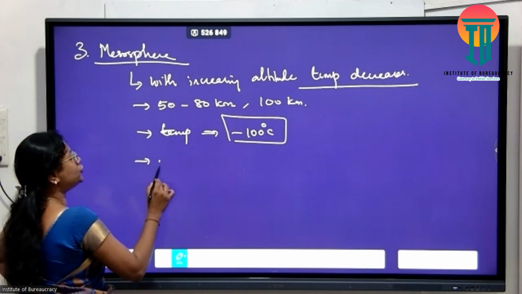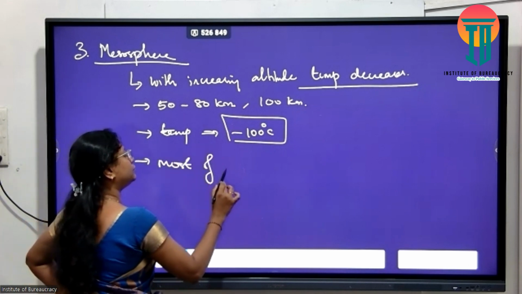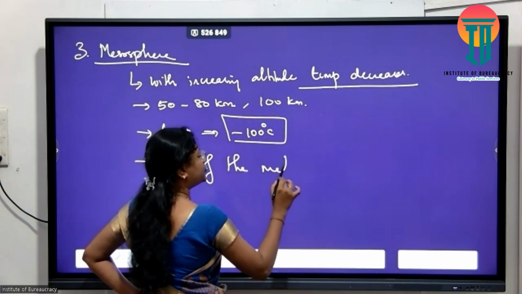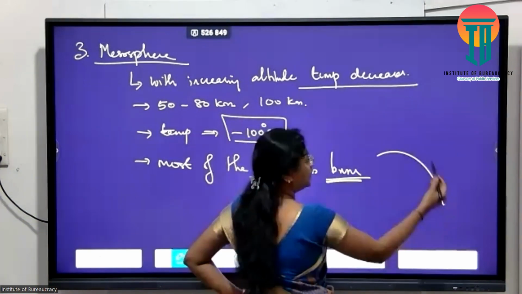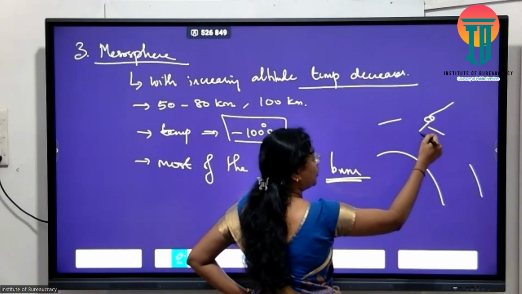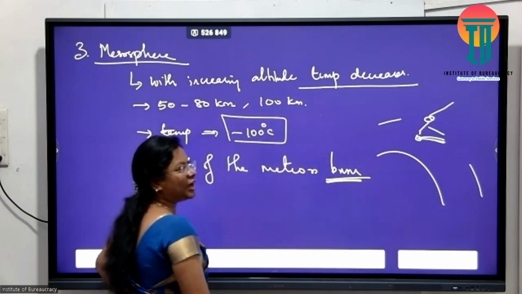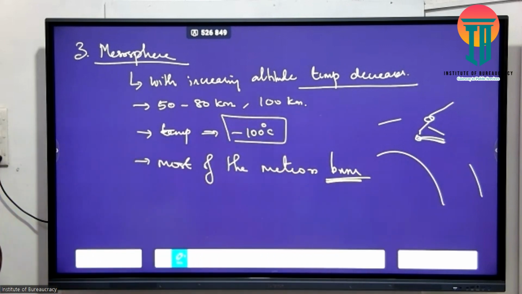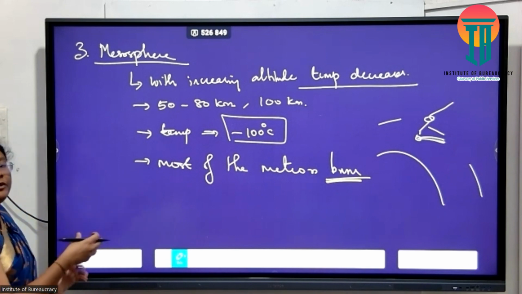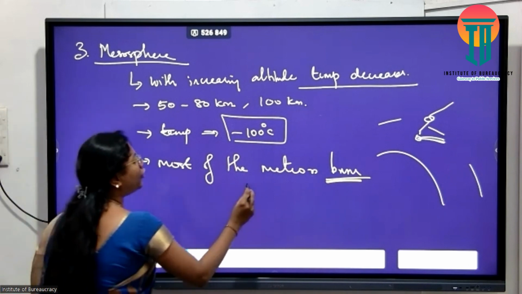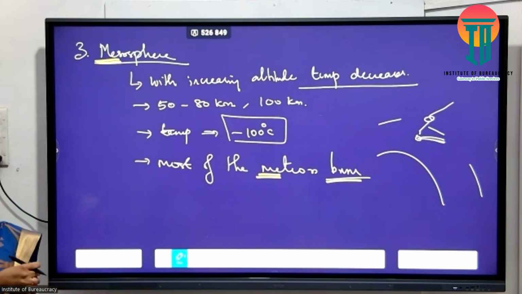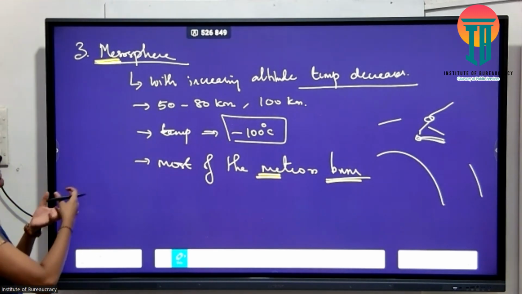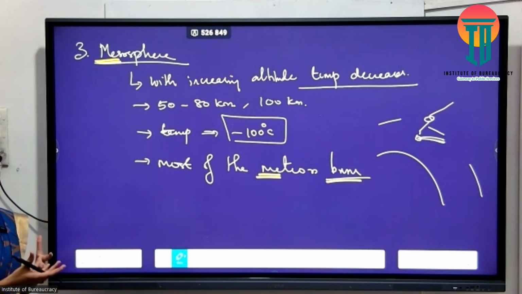This is where most of your meteors burn. Meteors ennan therida? Earth atmosphere la reach agra rock. It would have a shooting star illa falling star nalla paathom illaya. So majority of my meteor shower happens in which layer? Mesosphere. So M for M appdi nyabagam vechikkalum thappilla. Meteors are largely found in your mesospherical layers. Once it crosses the mesosphere, chances are more that it would reach the Earth's surface.